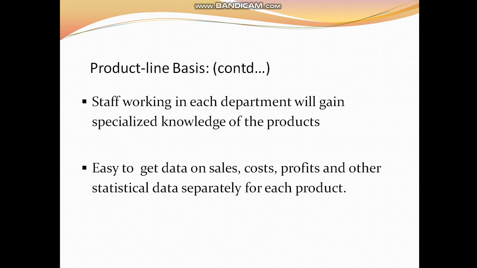So the staff working in the product-based departments will gain more knowledge of the products they are dealing with. It is also easy to get data on sales, costs, profits and other statistical data separately for each department, each product.